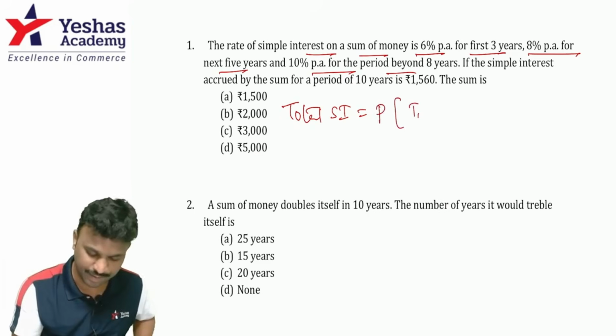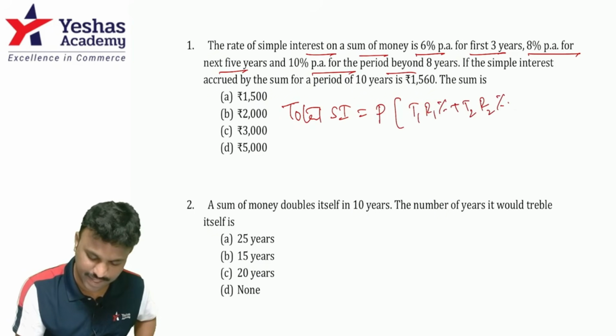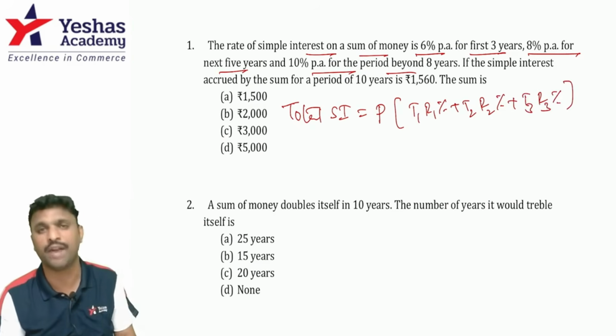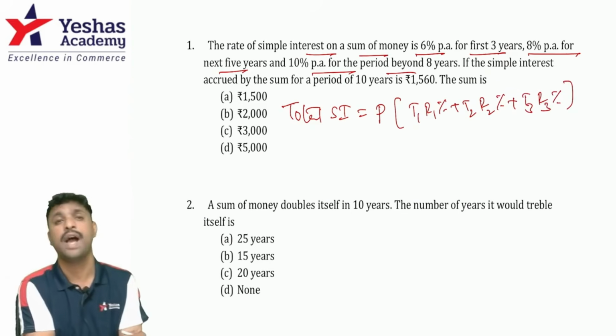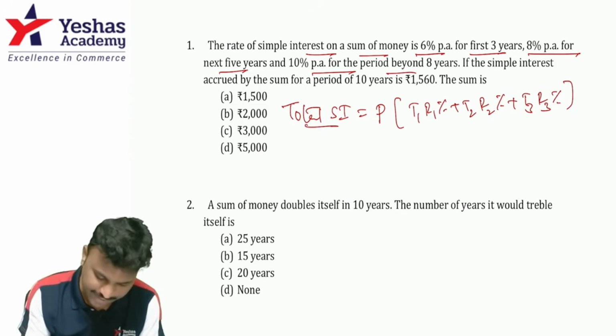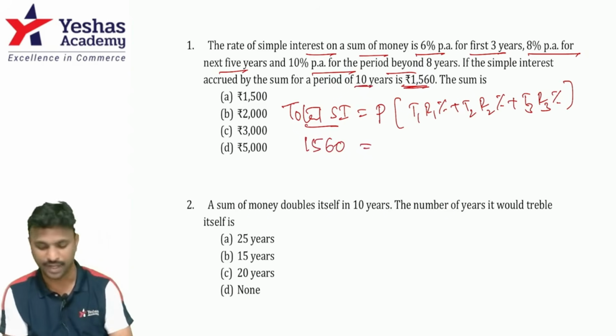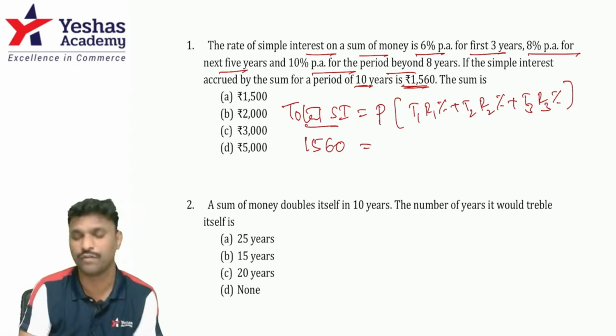So just that T outside, T1 R1% plus T2 R2% plus T3 R3%. So that means there are only 3 rates of interest mentioned. So I've taken only 3 terms within the brackets. Have you all understood? Now total SI they have given is how much? 1560, and total investment period is how many years? 10 years. So they're asking us to find the value of P.